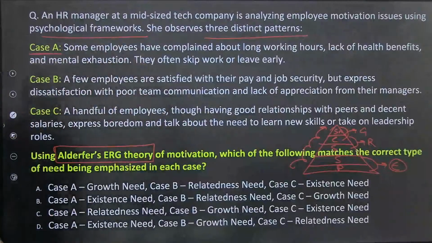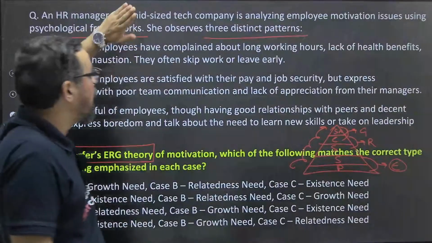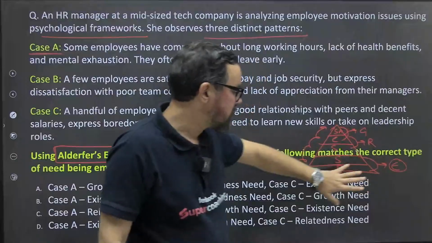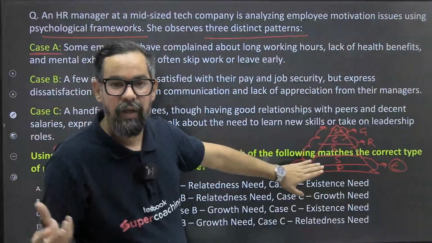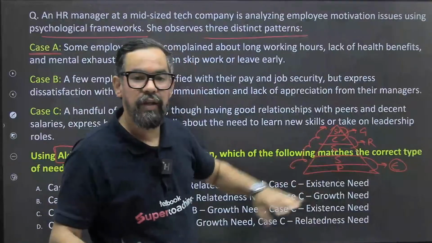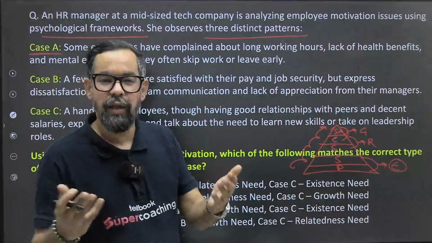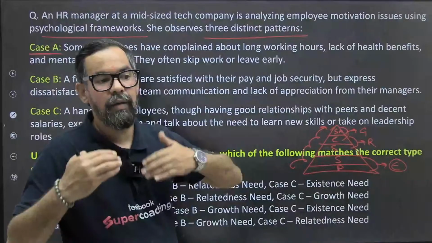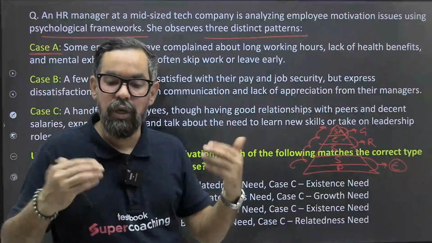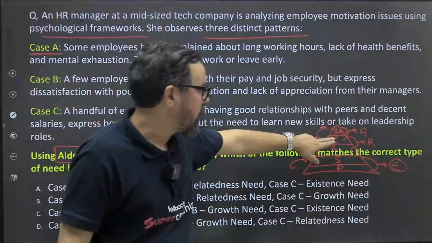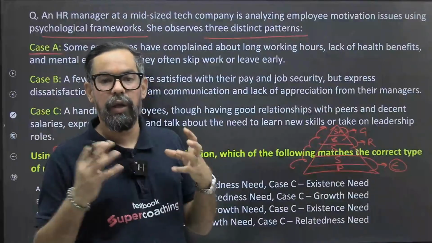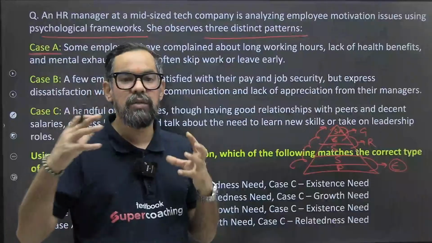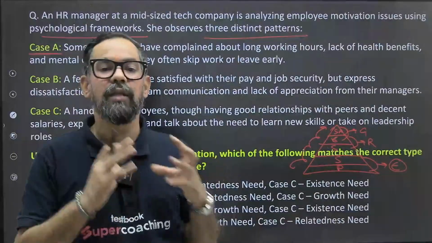Now coming to Case A, what is it saying? Some people have... okay, this is an understanding. Basically existence, which includes physiological needs: food, eating, drinking, shelter, water and others. Safety: job safety, social security like insurance and others, banking. Then social and love and belonging, where people start having families and others, so their requirements grow in that way. Esteem: here we want authority, power, position, recognition, those kinds of things. Self-actualization is the final stage, where a person can be the best in their life. Okay, so that is it.